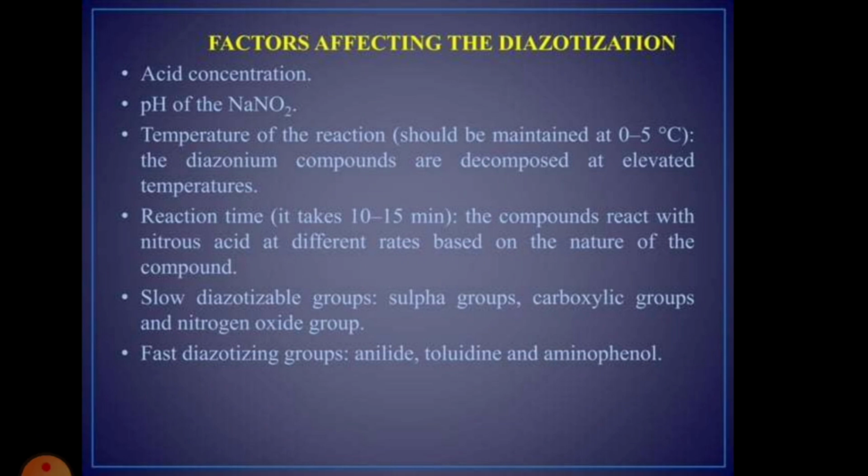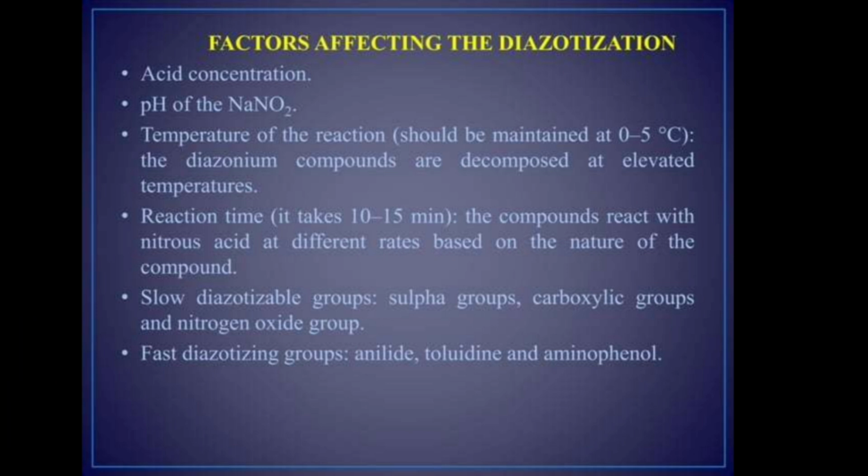In today's class, I will discuss the factors affecting diazotization: acid concentration, pH of NaNO2, and temperature. The temperature of the reaction should be maintained at 0 to 5 degrees Celsius. The diazonium compounds decompose at elevated temperature. Reaction time is 10 to 15 minutes.